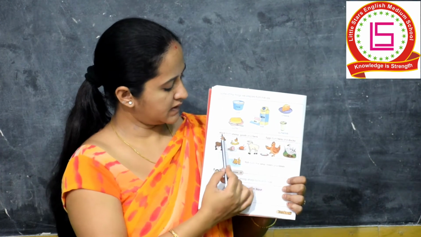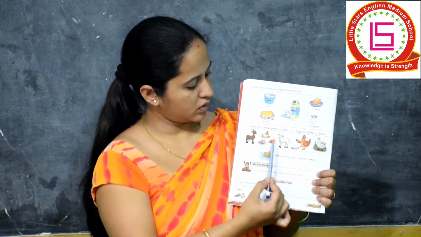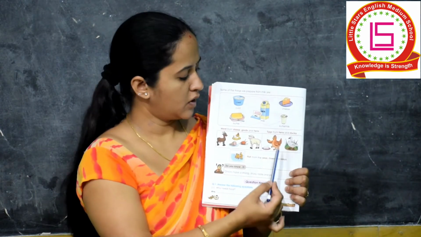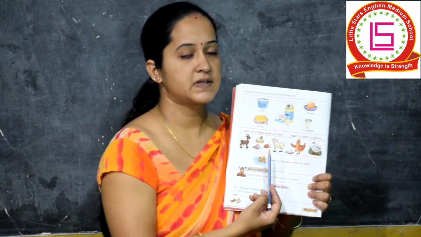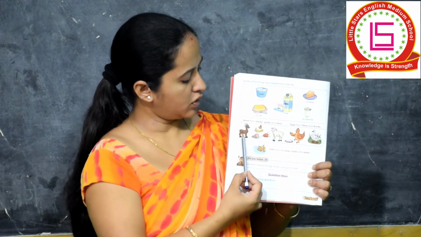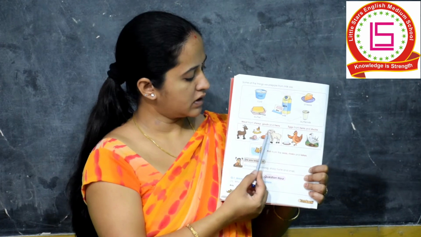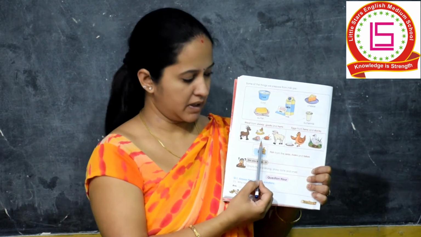Next, we'll see these animals. See, here there is a goat, there is a sheep, there is a hen, and there is a duck. What do these give us? These animals also provide us with some food. Which is that food? We'll see it now. Goat is eaten for its meat. Goat, sheep, and hen, they all are eaten for their meat.